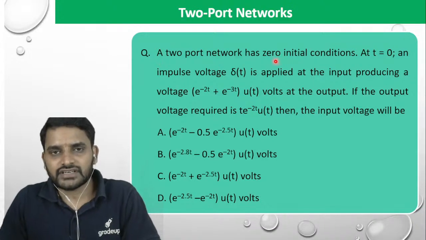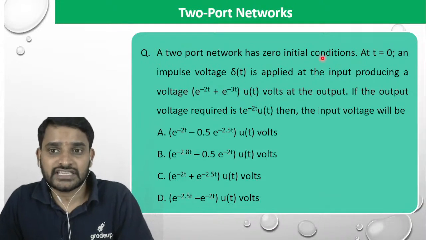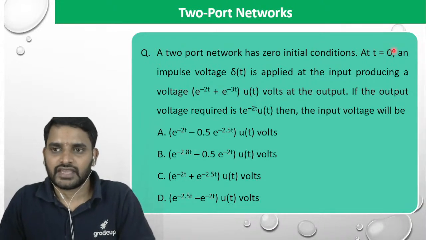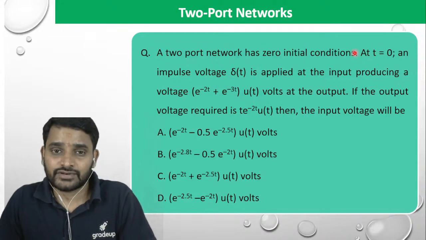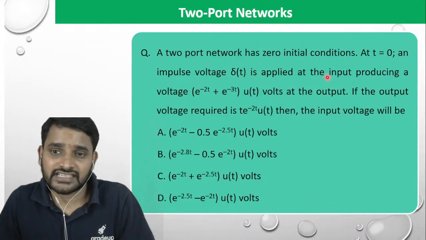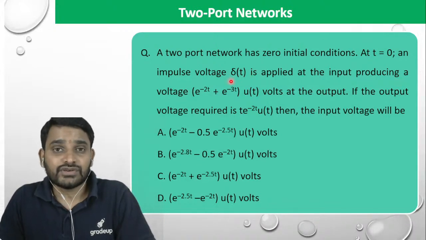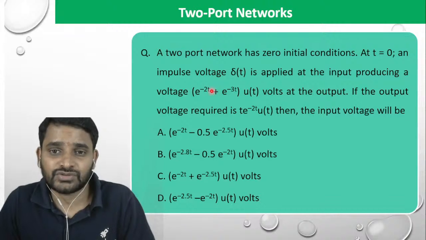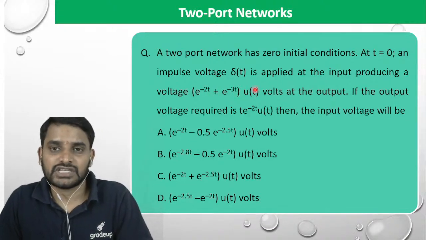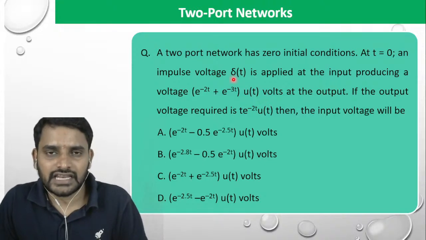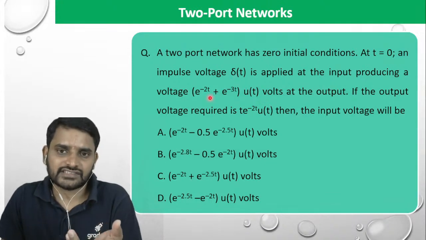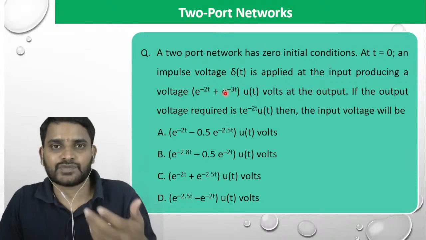A two-port network has zero initial conditions at t equal to 0, full stop. At t equal to 0, an impulse voltage del of t is applied at the input, producing a voltage e power minus 2t plus e power minus 3t into u of t volts at output. Is giving del of t, impulse input. So getting this value, it's an impulse response or not?